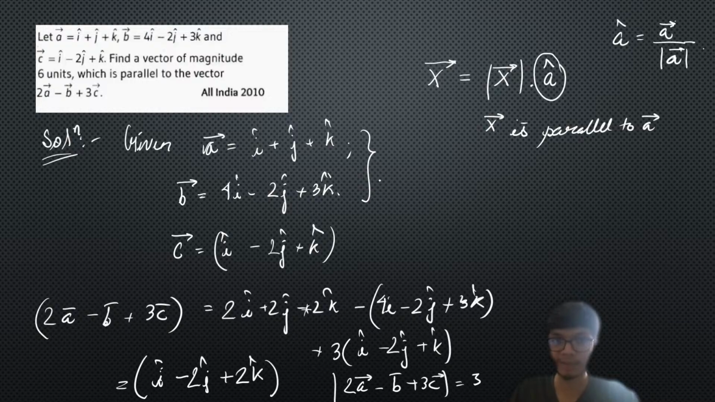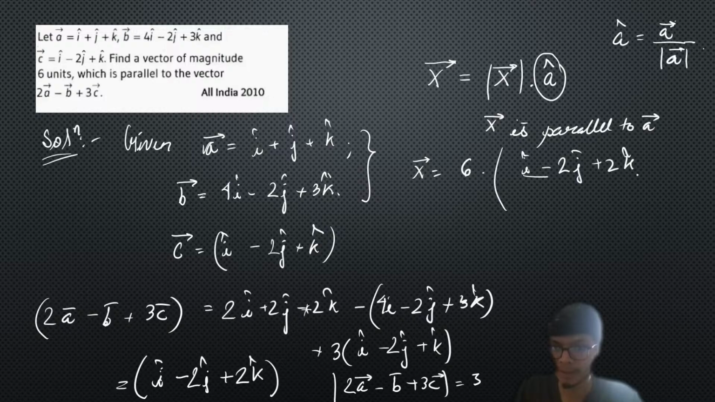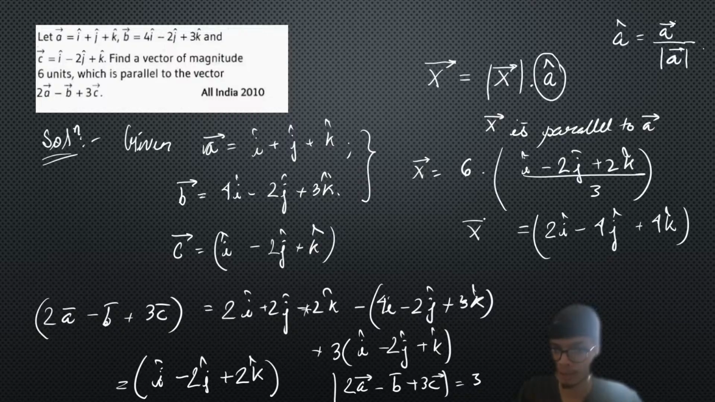Over here I just need to find the unknown vector. So the unknown vector is going to be equal to 6 times, because it is said that it has magnitude 6, the unit vector along 2a minus b plus 3c. That is equal to 6 times i cap minus 2j cap plus 2k cap divided by 3. So this gives 2 times i cap minus 4j cap plus 4k cap, right? Simple and clear. So that is the unknown vector x.